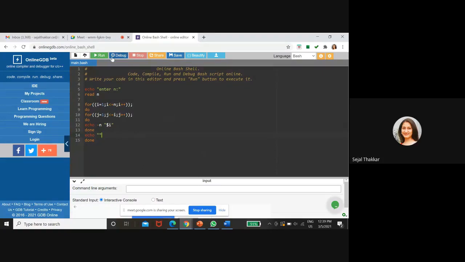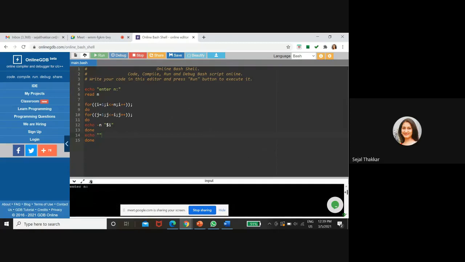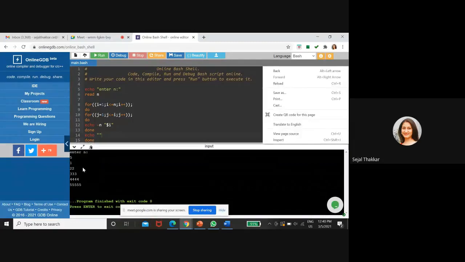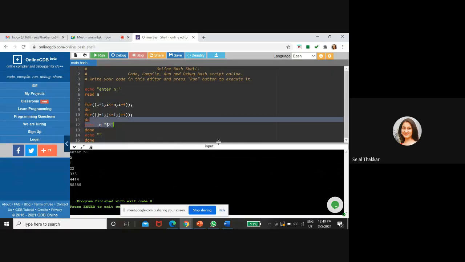You can run this program. I'm giving the value of n equal to 5. So you can see here, 1 is going to print, then 2 is going to print, 3 the third time printing, 4 printing, right?